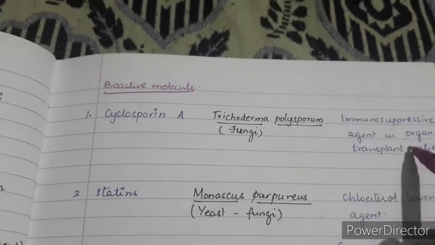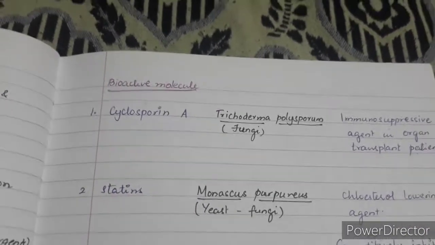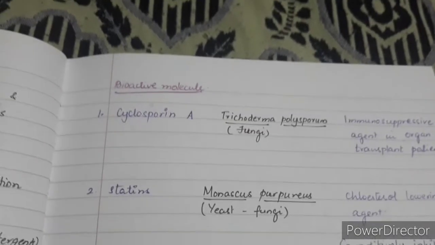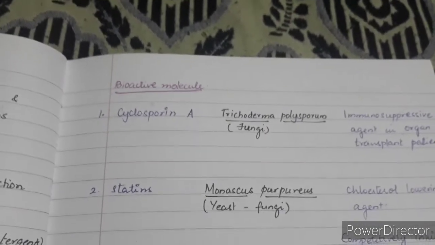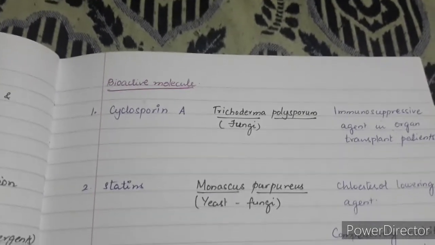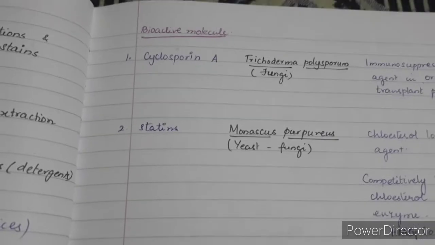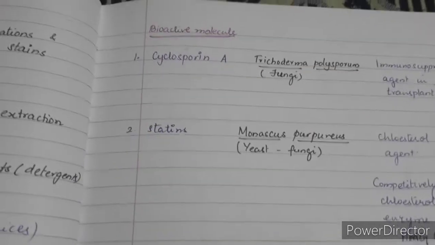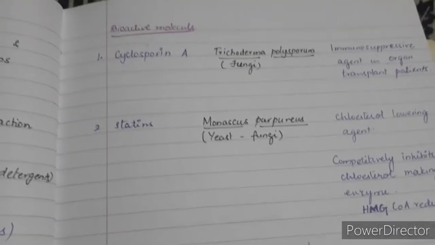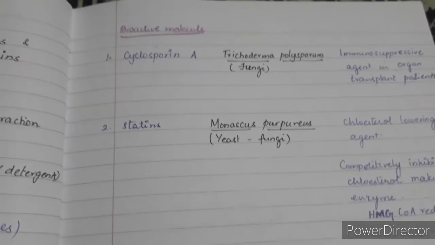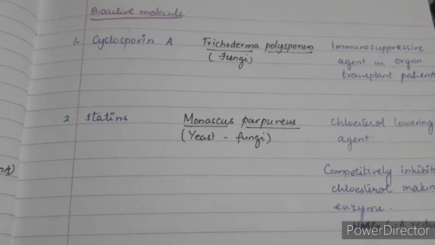If kidney transplantation happens, first of all his own body realizes that the kidney is something foreign. Anything foreign that enters our body, our immune system identifies the foreign material or tissues and starts producing antibodies and white blood cells to act against the foreign tissue.